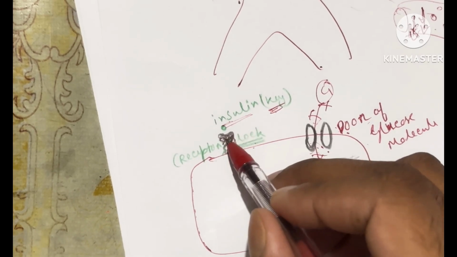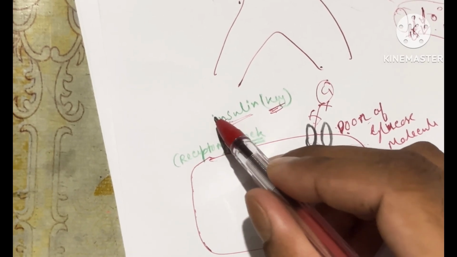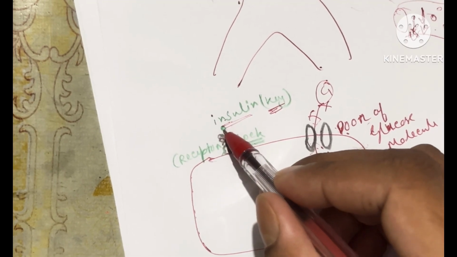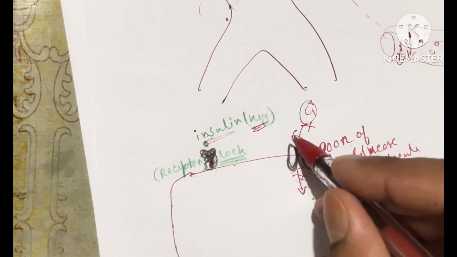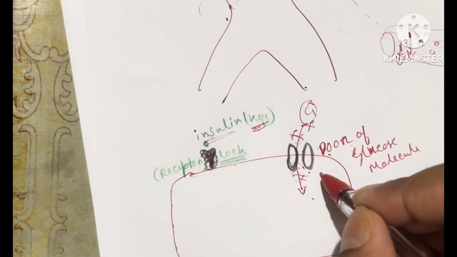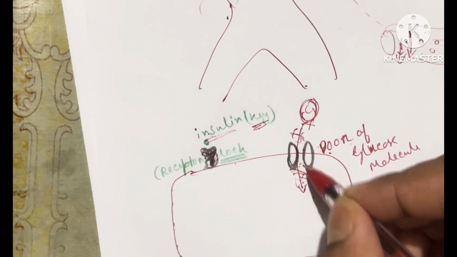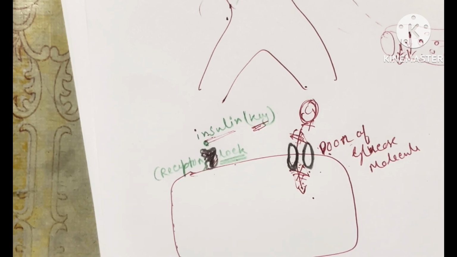If this lock is not working, then the insulin molecule will not be able to bind with that lock. So in that case also, the door will remain closed. If the door remains closed, the glucose molecule will not be able to enter the cell.